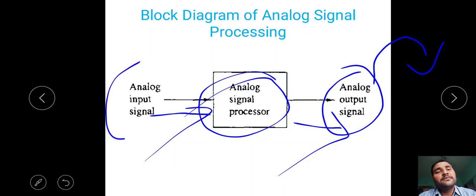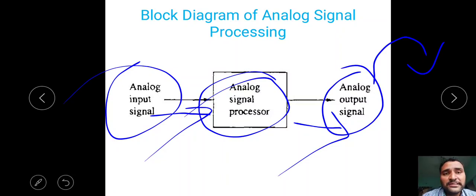But whatever input we have generated is always analog. That's why we first have to convert the analog input signal into a digital input signal. That should be given to a digital signal processor, which will give a digital output signal. That digital output signal we can directly give to the system. No problem, there is no A to D conversion required. A to D means analog to digital. Let's see.